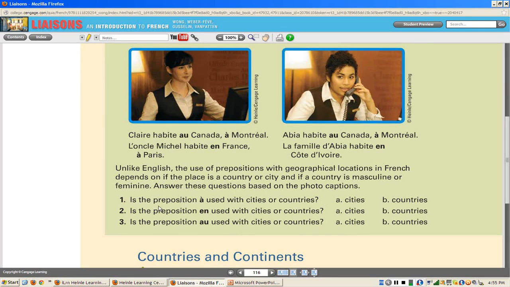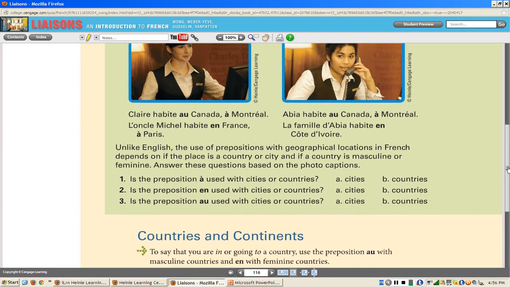So, the preposition à is used with what? Cities. En is used with countries, feminine countries or masculine countries that begin with a vowel. For example, Iran, en Iran, or Iraq, en Iraq, or en Afghanistan.